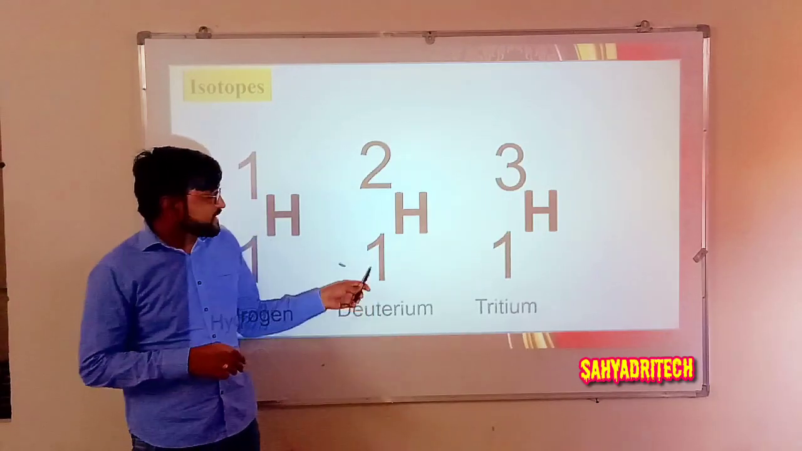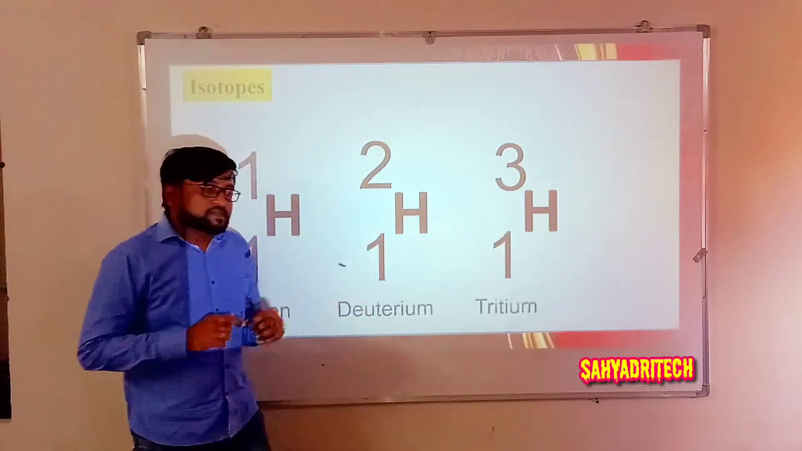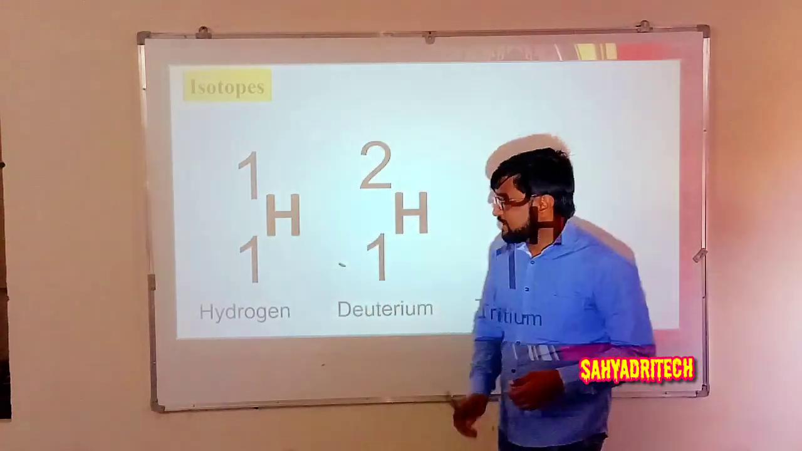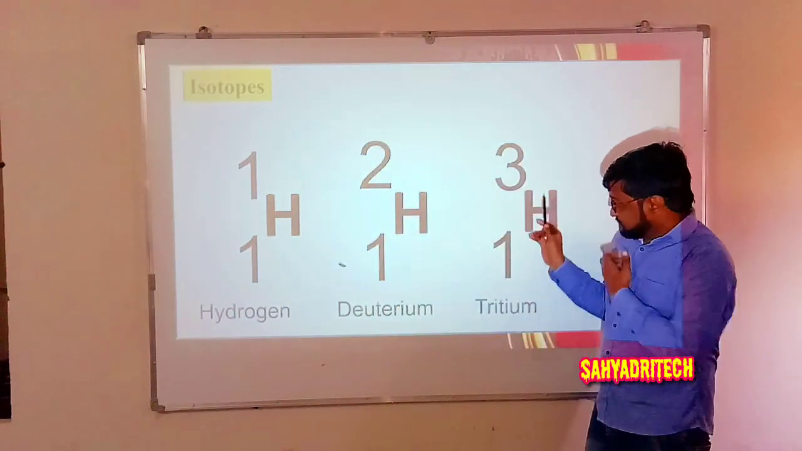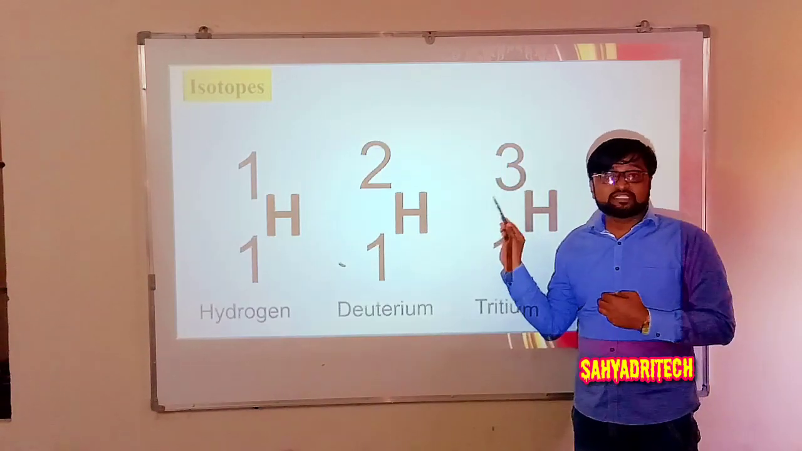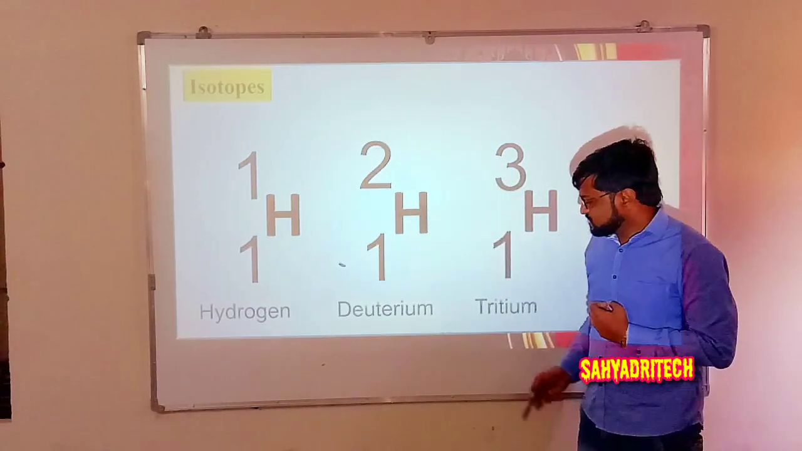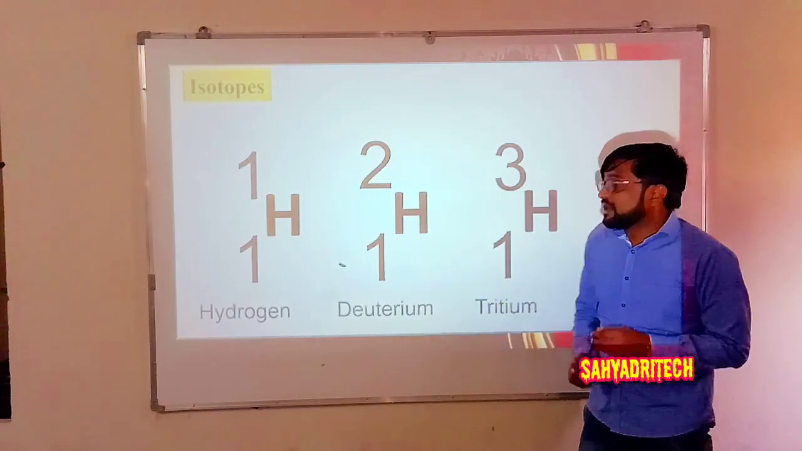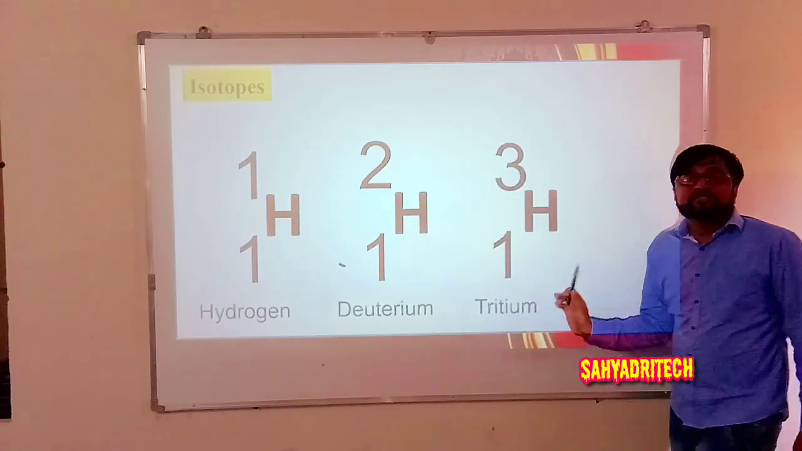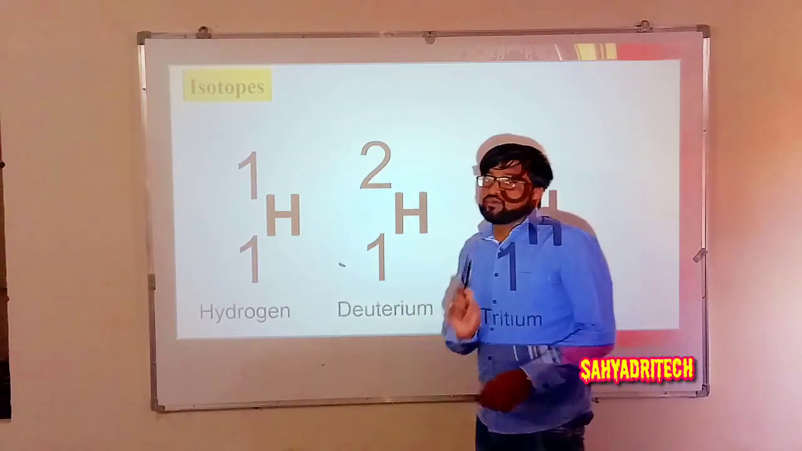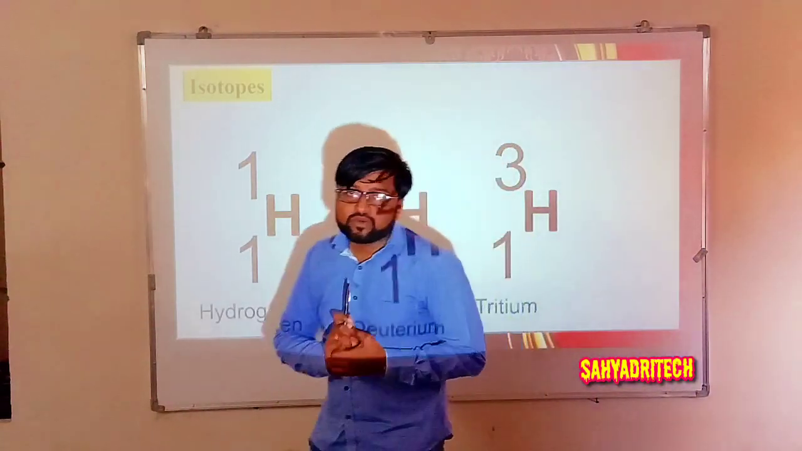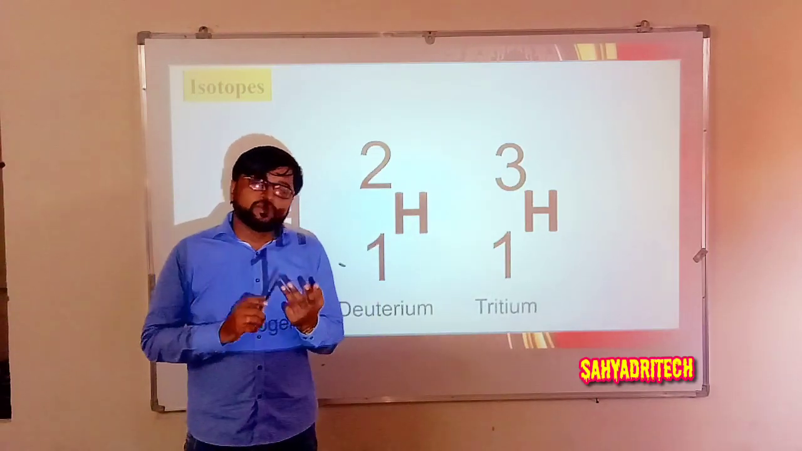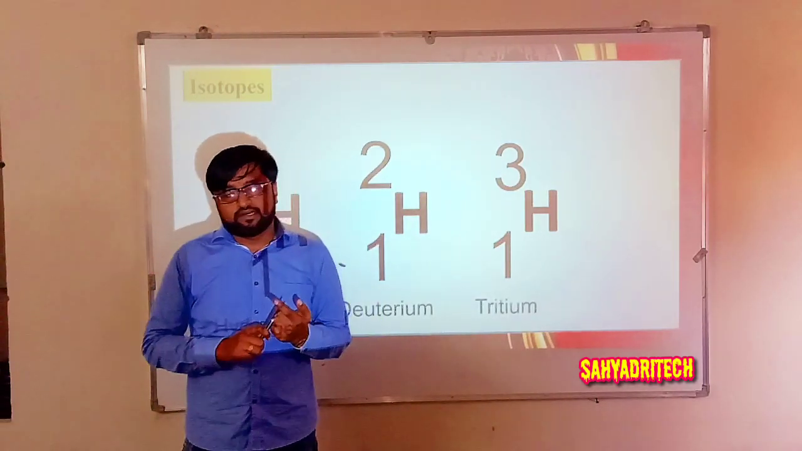Deuterium, 1H2, can also be represented as D2, capital D with superscript 2. And tritium can also be represented as T3. Here deuterium is the heavy isotope of hydrogen, and tritium is the radioactive isotope. Remember, for hydrogen we have three isotopes. What are those? Hydrogen, deuterium, and tritium.